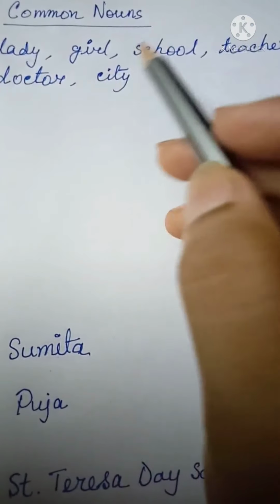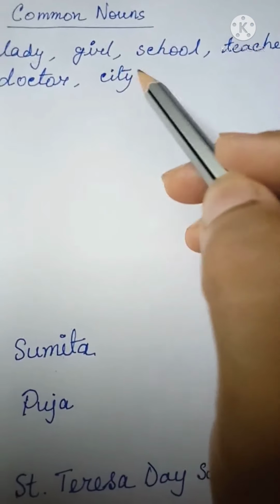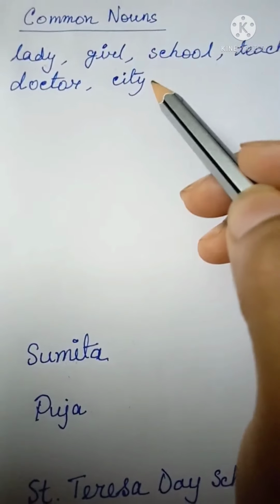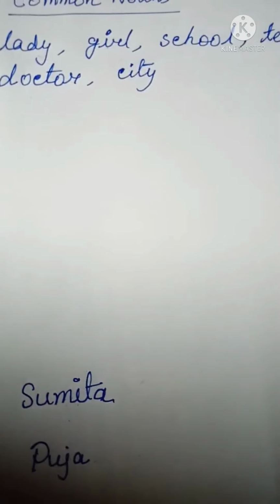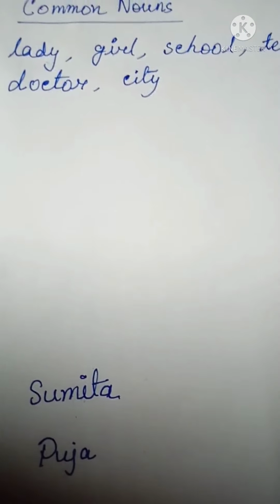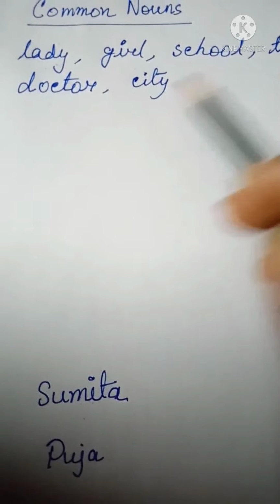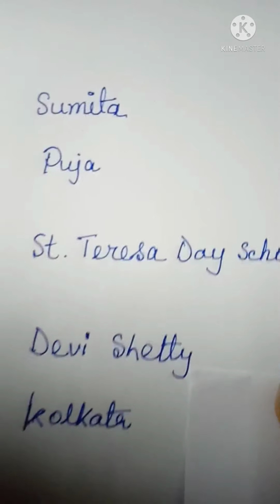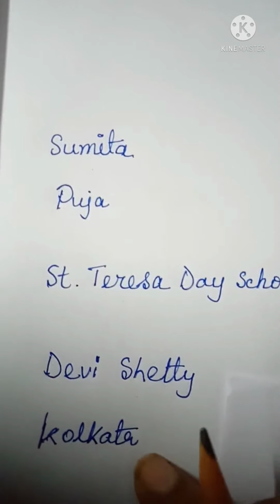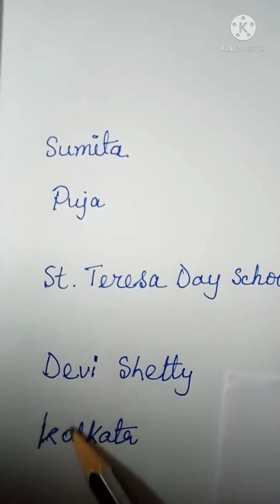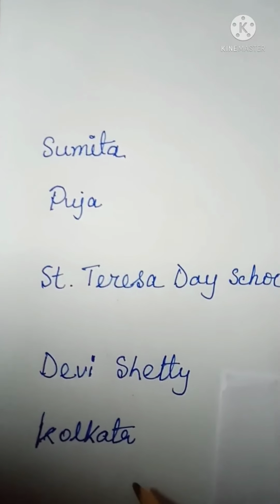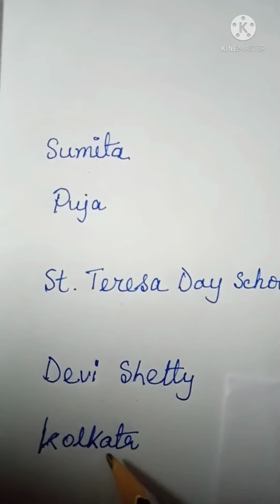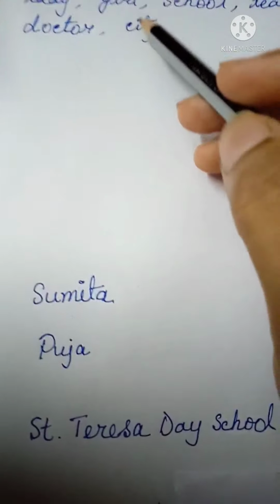In the same way, city. City is also a common name because it can be any city. We can talk about any city. But when we are saying Kolkata is a large city, then Kolkata becomes a proper noun because it is the special name of a particular city.